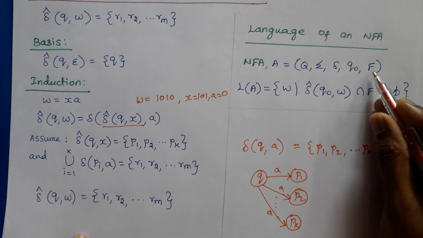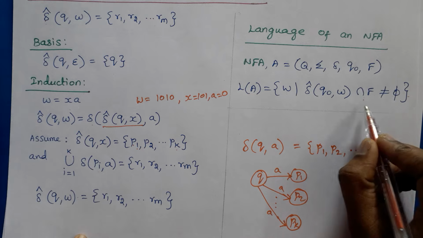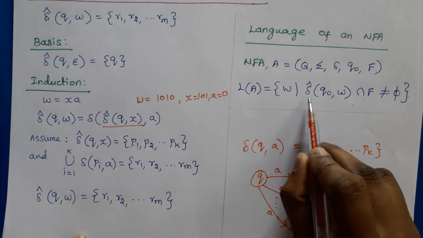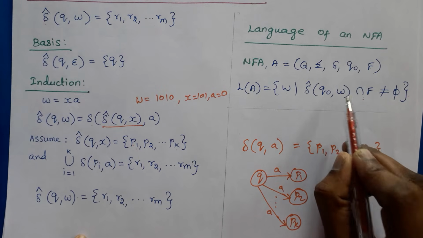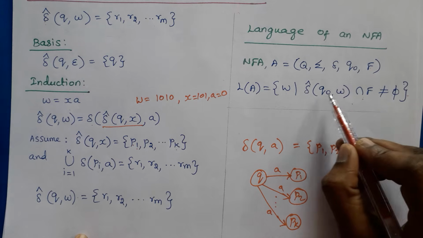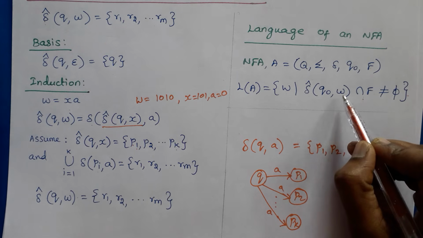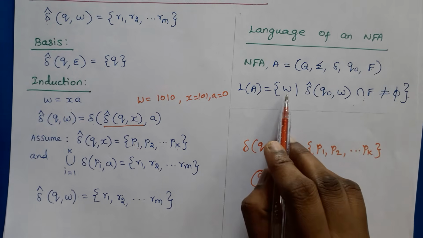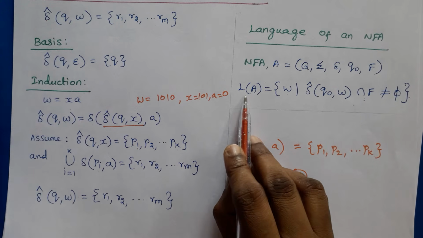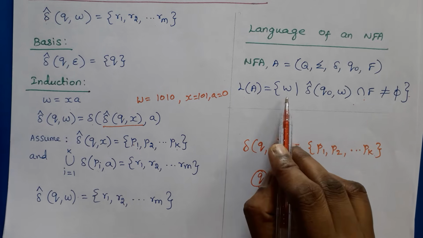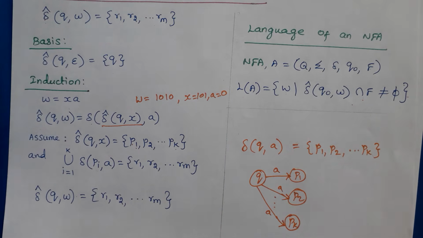R3 is a final state, which means R3 intersection R3 is R3, right? So delta cap of Q0 comma W has one of the final states. That is the meaning. If delta cap of Q0 comma W, the set, has at least one final state, then we can say that W is in the language, W belongs to the language of an NFA. Otherwise, W is not accepted by this NFA.